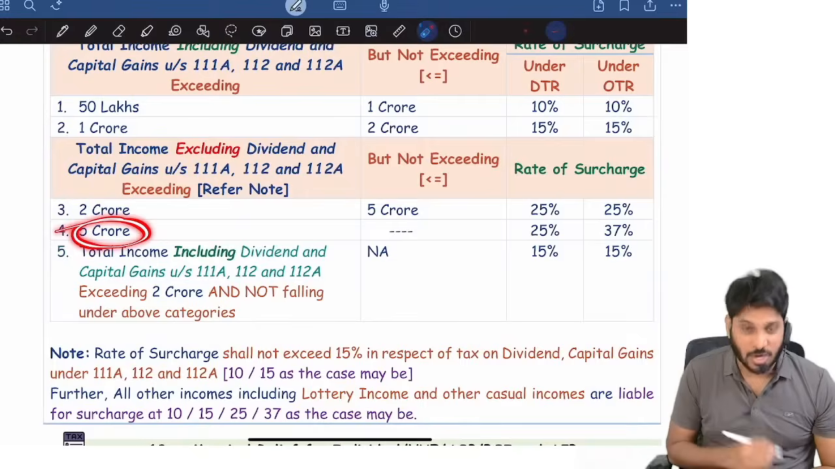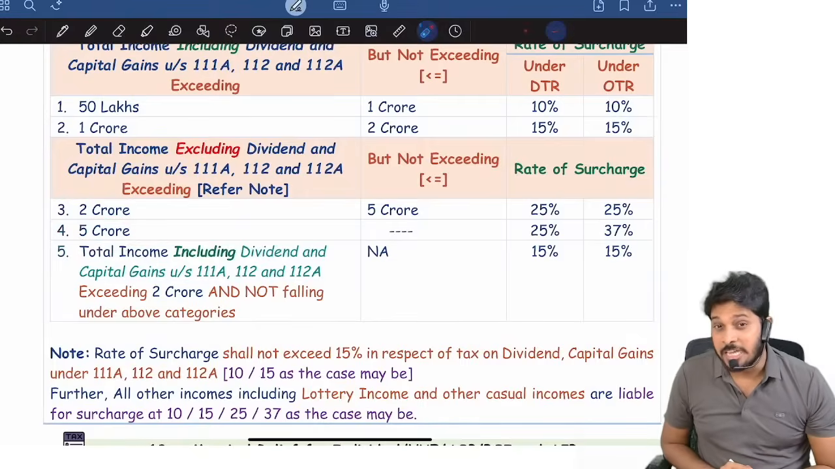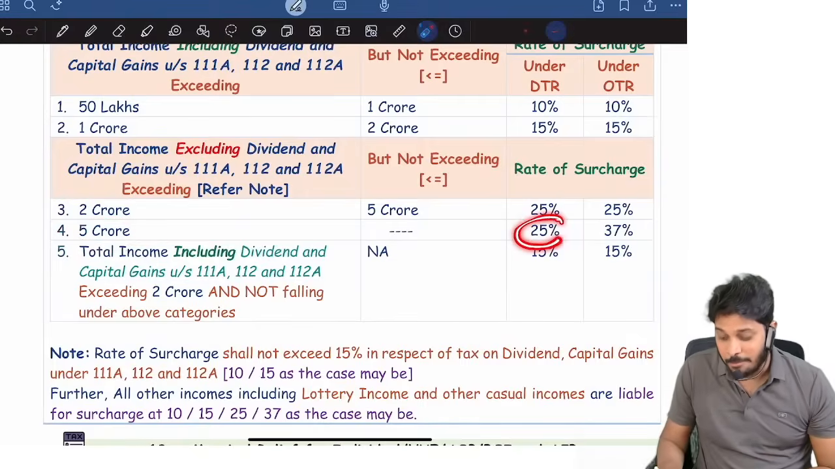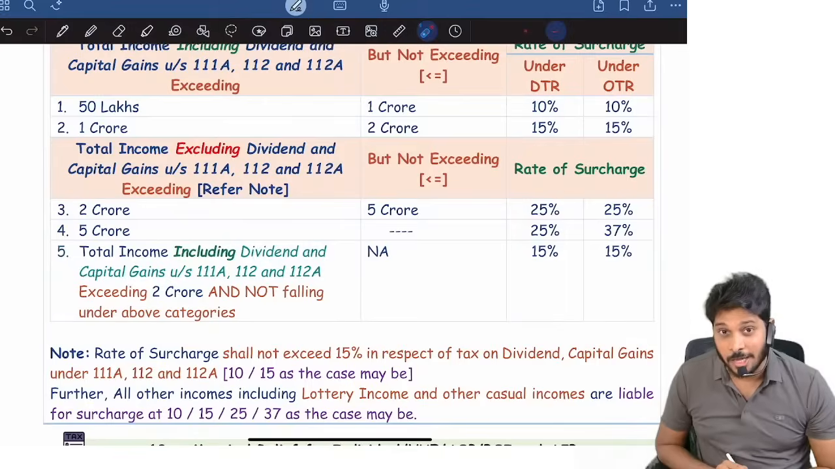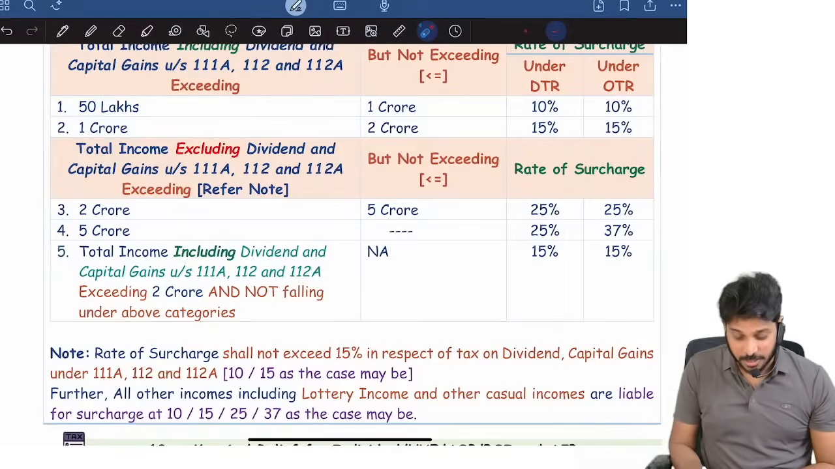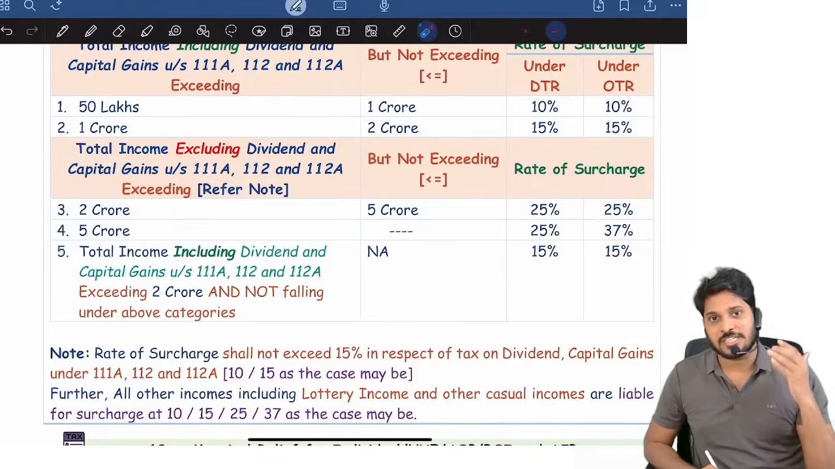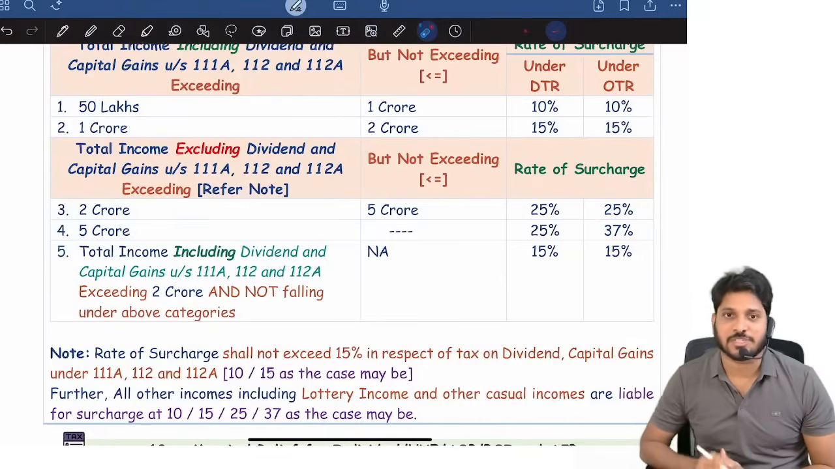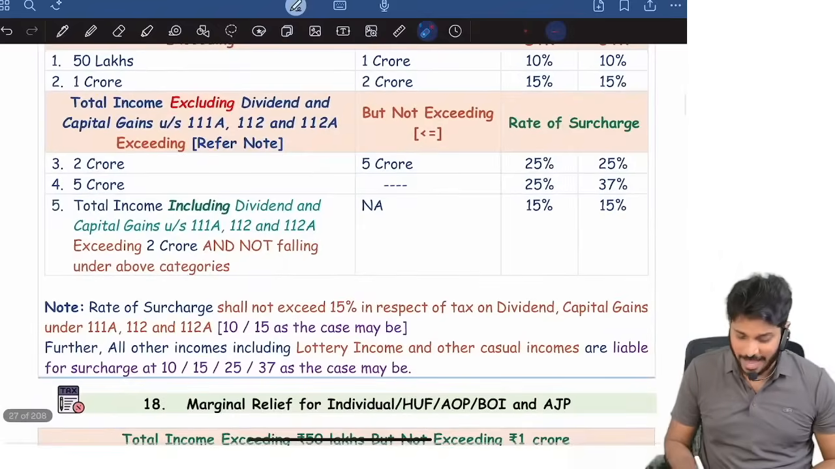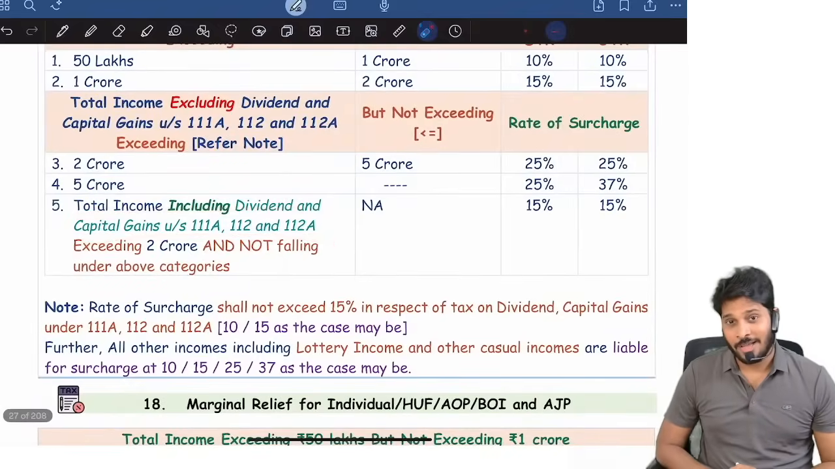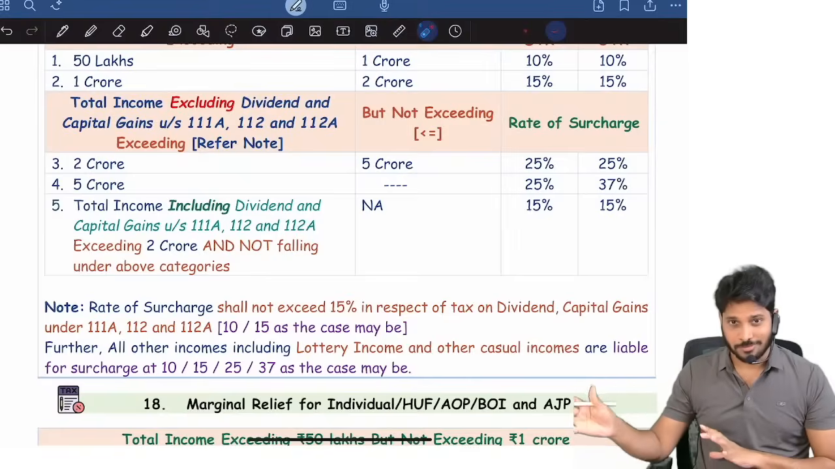Sir, total income is crossing 5 crore, sir. But under default tax regime, the maximum surcharge rate is 25%. But if it is optional tax regime and total income is more than 5 crore, 37% surcharge. 37% the surcharge.